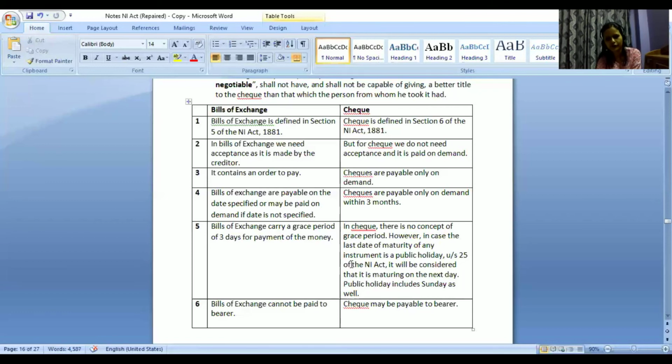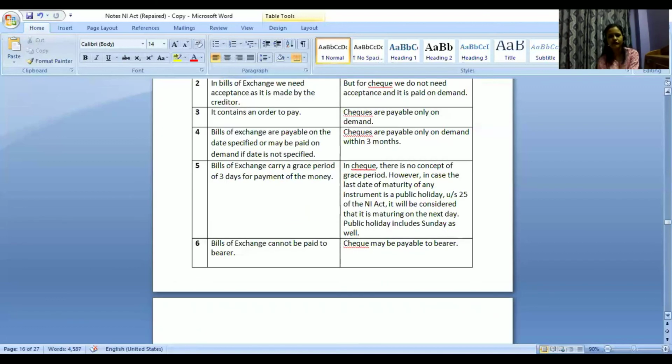But there is one provision where, in case the last day of maturity is a public holiday, then in that case it is considered that the check will mature on the next day. If it is Sunday or some public holiday where bank is closed, in that case 1 day will be extended. If it will be expiring on 13th of December, it will be considered that it will expire on 14th of December, Monday. So accordingly, it will be done.